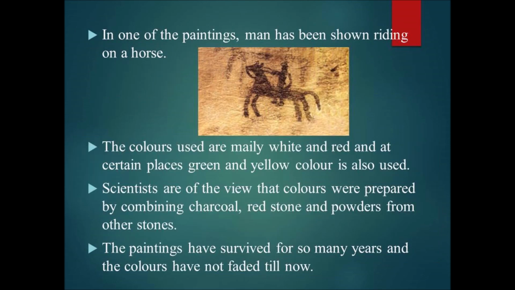In one of the paintings, man has been shown riding on a horse. You can see the picture here, children. The colors used are mainly white and red, and at certain places green and yellow color is also used. Scientists are of the view that colors were prepared by combining charcoal, redstone and powders from other stones. So these were the materials for making colors. The paintings have survived for so many years and the colors have not faded till now.